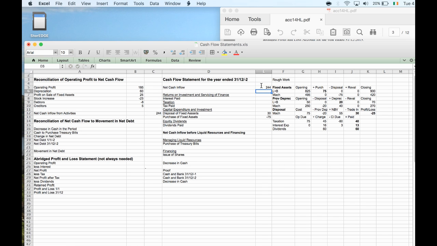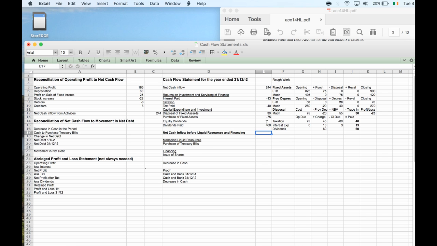Okay. Now I'll take my interest, etc. The taxation paid we had was 40, so it's a minus. The interest expense was 13, so that's a minus. Dividends was 60. Dividends paid, and that again is minus. That's me spending money.